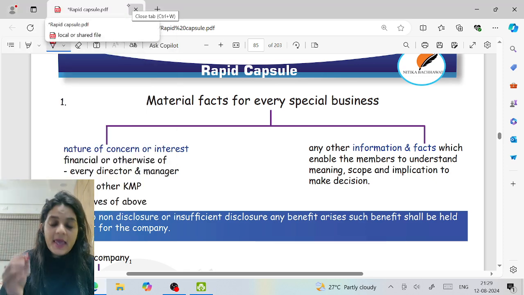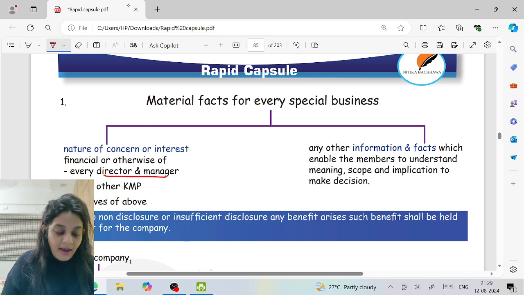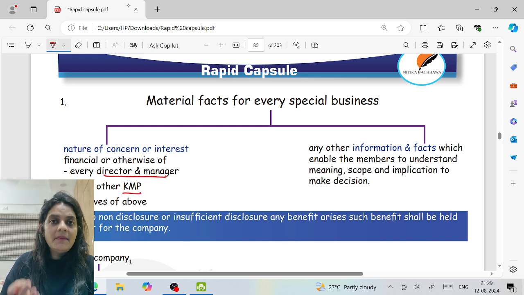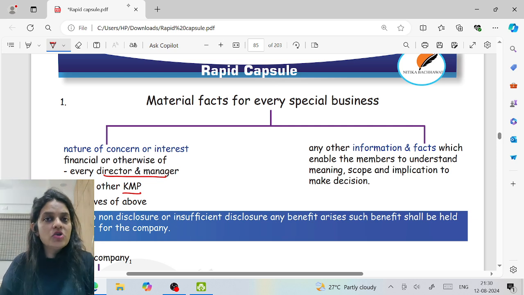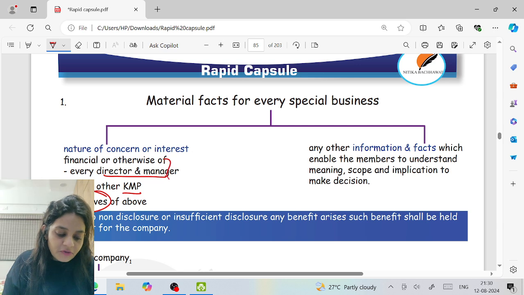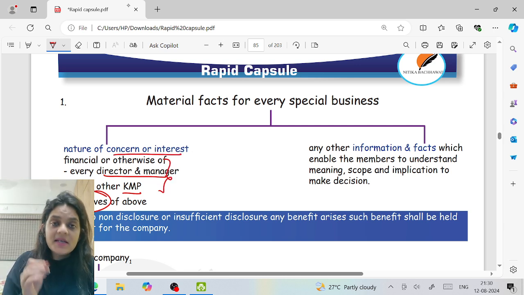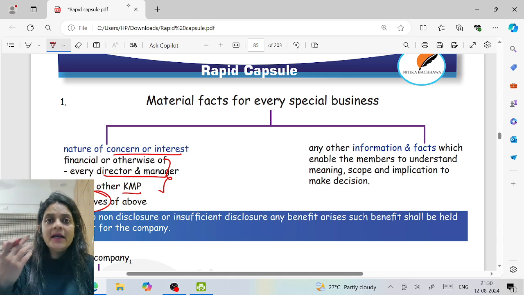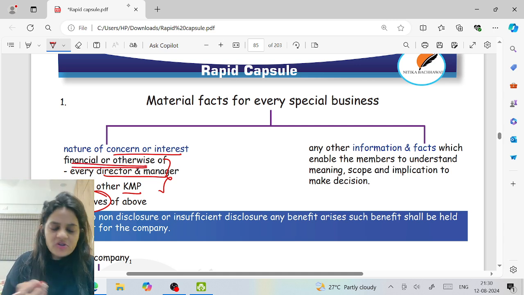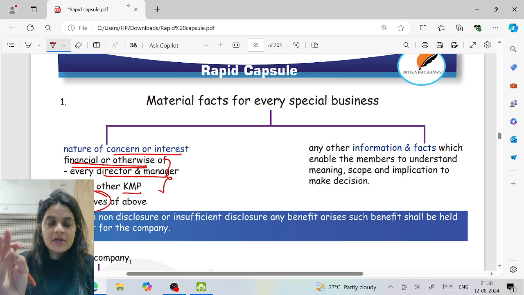That means what? If my director, my manager, my key managerial personnel, manager, MD, whole-time director, CS, CFO, CEO, or any other person appointed at one level immediately below the board as a key managerial personnel, or relatives of them, have any interest in any contract that the company is entering into, it can be a financial or non-financial interest. This disclosure of the same has to be given.